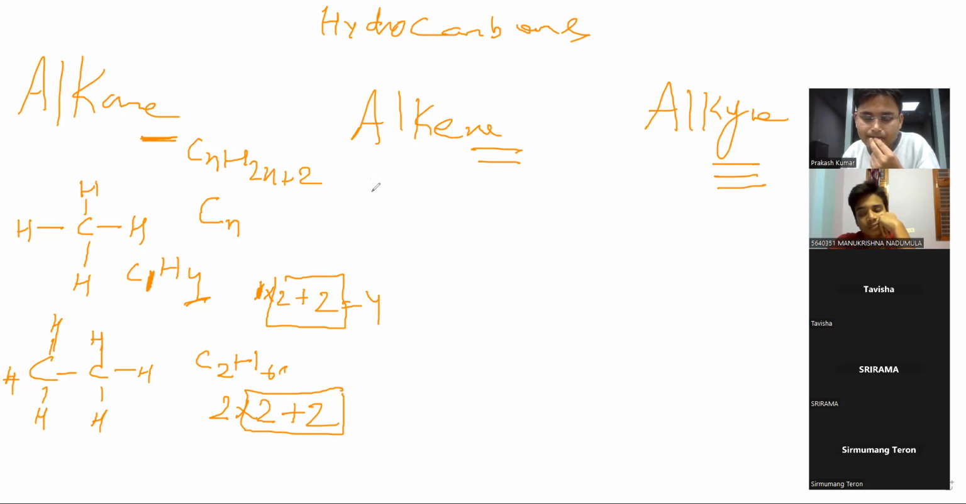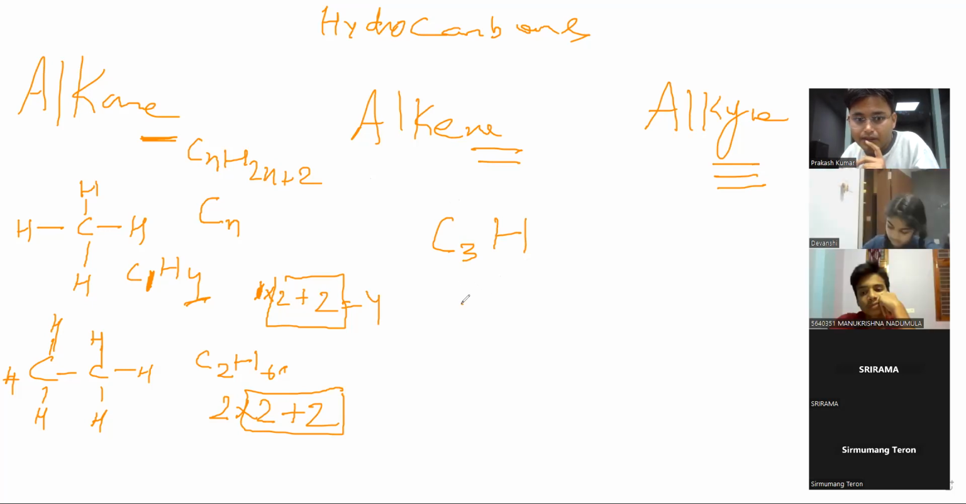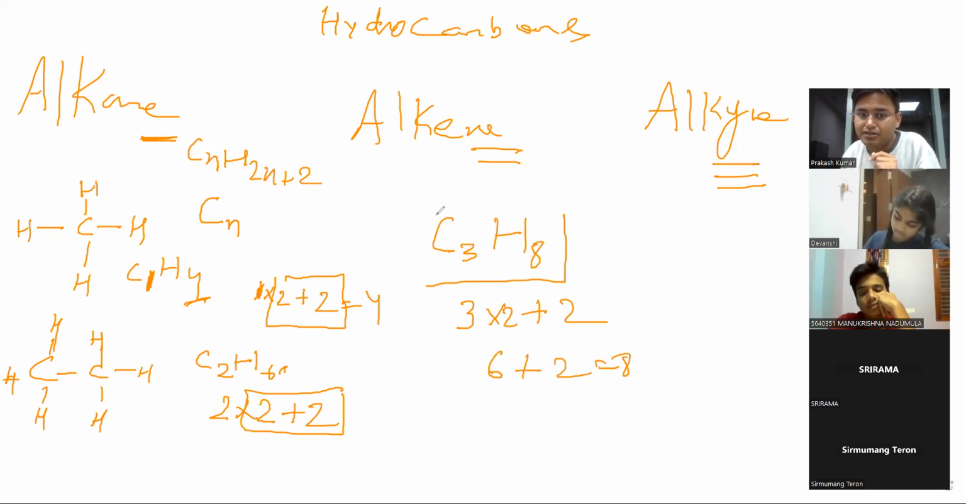Yes, sir. Or suppose you have 3 carbons. So how much, Mumang, tell me, if one has 3 carbons and it is alkane, how much hydrogen does it have? 8, sir. So what is the formula? 3 into 2 plus 2, right? So 6 plus 2 will become 8, C3H8.